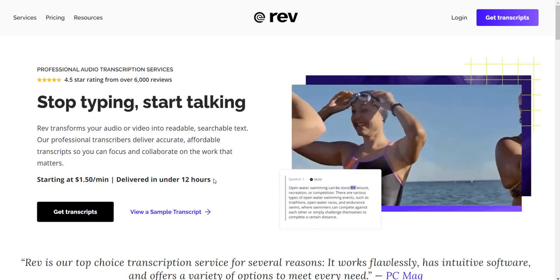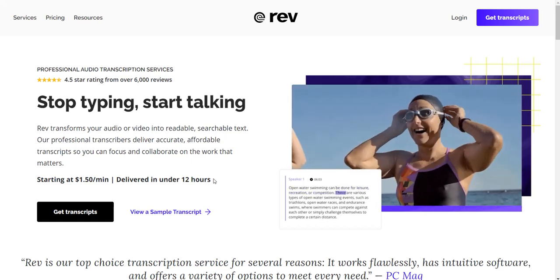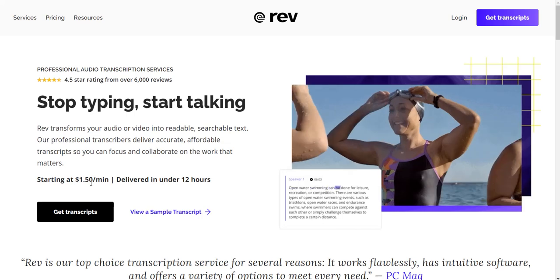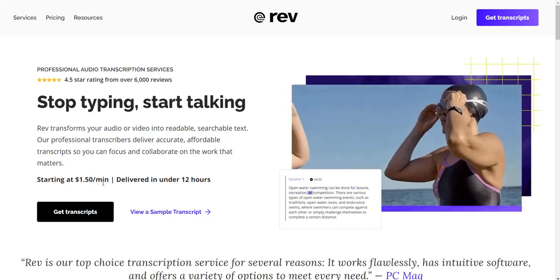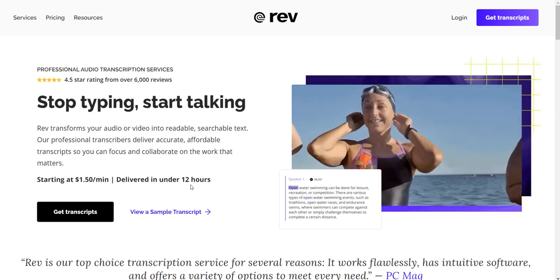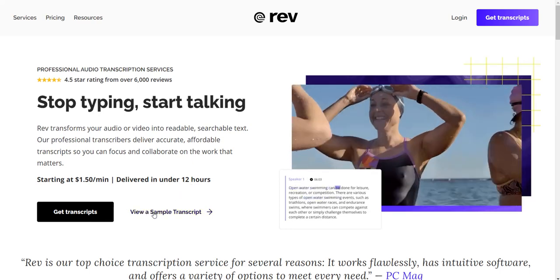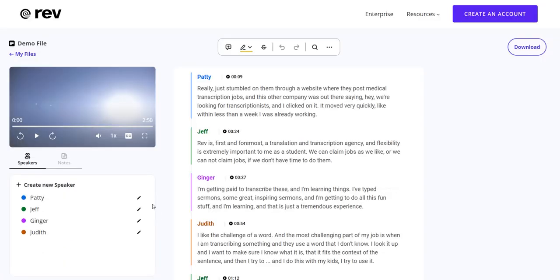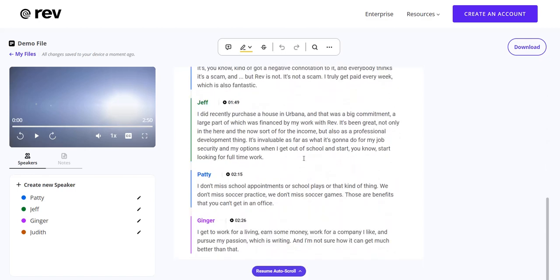This is per minute, and you can even do this for 12 hours. Convert the $1.5 per minute into hours and then multiply that by 12 hours. You will notice that that's a lot of money. Now we can view sample transcripts, in case you don't know what a transcription is. This is a video transcription. This is a video, and it's being converted into written format. Very simple and straightforward.